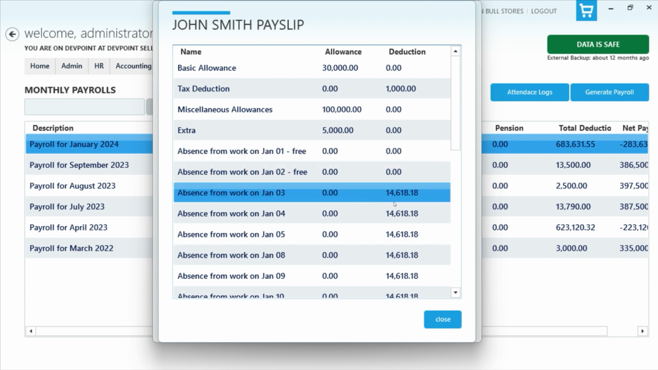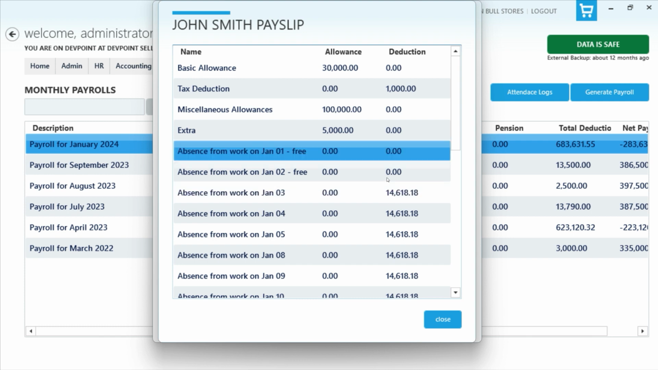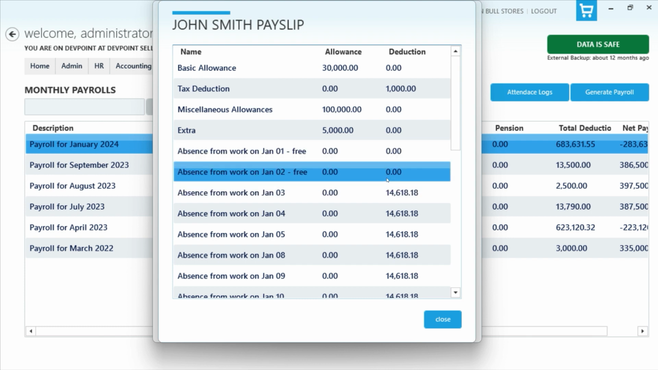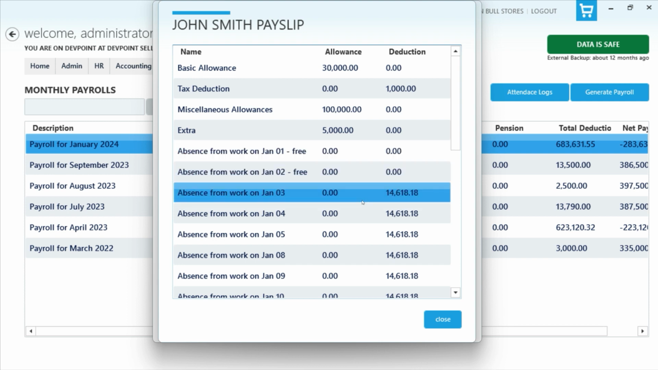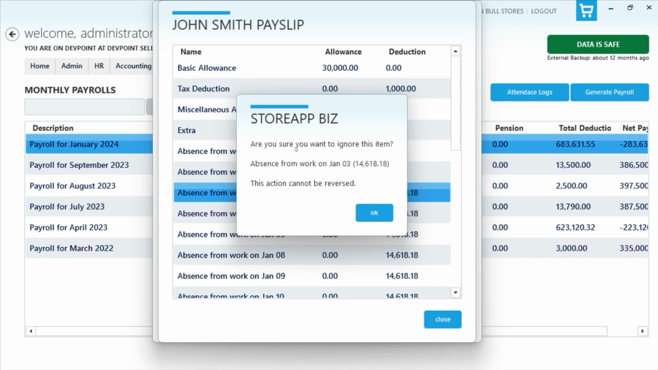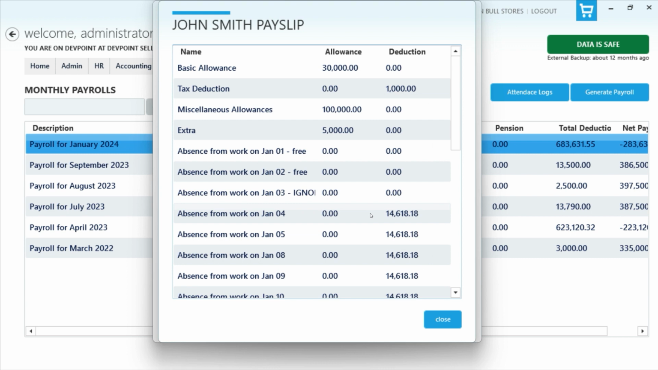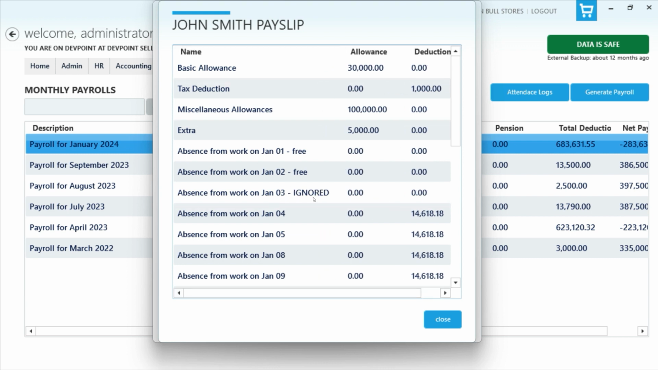But on other days they get charged for being absent. On these days they don't get charged for being absent because I've given them an allowance for that absence, and they can use it. So when the system has used up the 2 days which I've given them, then we have additional deductions. Now all the other days are deducted, but I can still outrightly ignore this. If I want to ignore this, I can just click on this, and then the action you want to take is absence from work on this day. It cannot be reversed. So once you click on this, the system will just ignore it, and there's a note added to it that it's ignored.